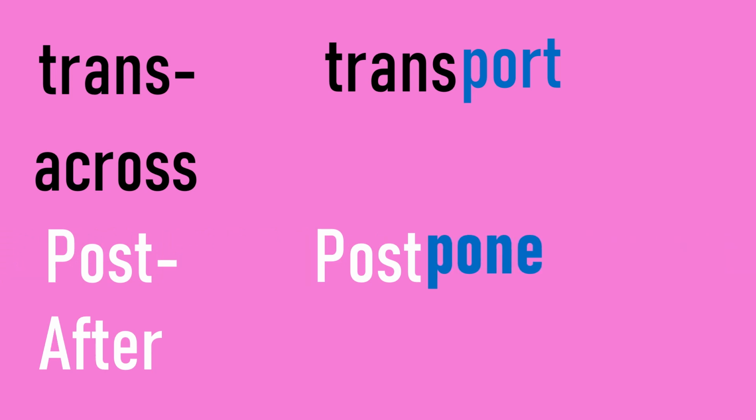Let's look at trans. Trans means across. For example, transport. Lastly on the list we have post. Post means after. For example, postpone.